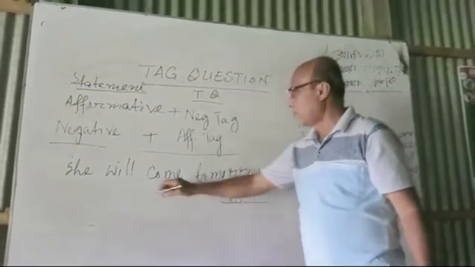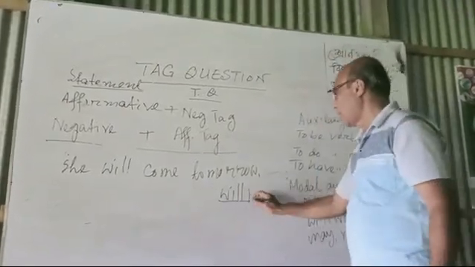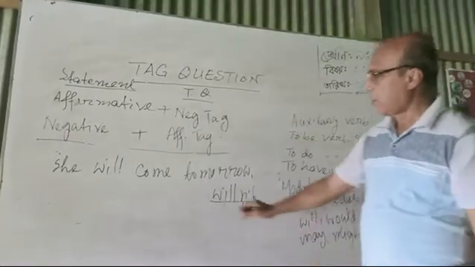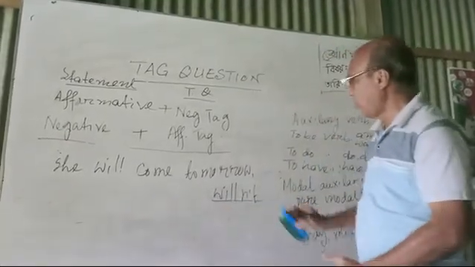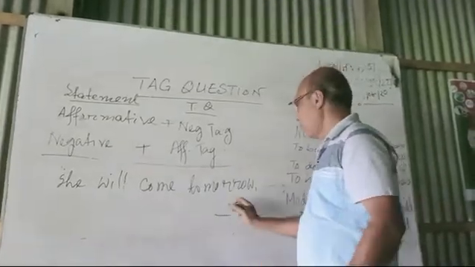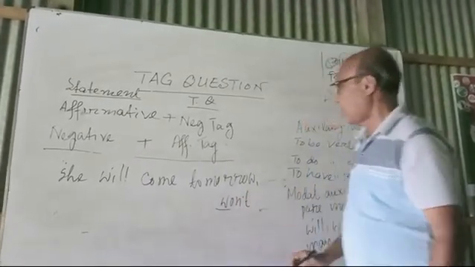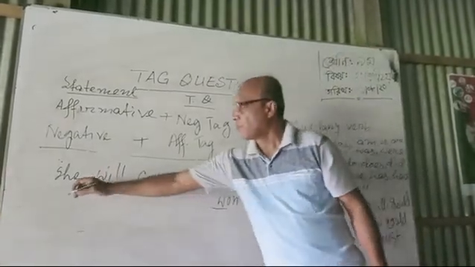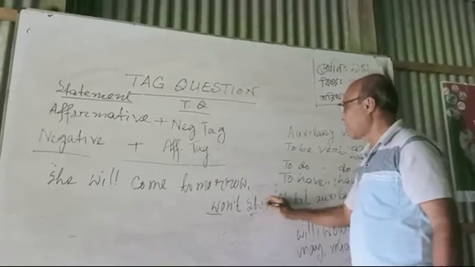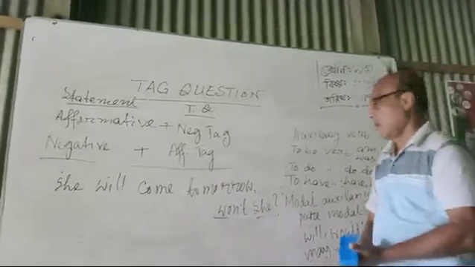Then comes the statement. It is an affirmative statement, so we will write down here the short form of not. But in case of will not, we cannot write down will not. We will write down won't. This is the short form. Then come to subject. Subject is pronoun she. We will write down here she. Won't she. It will be the answer.